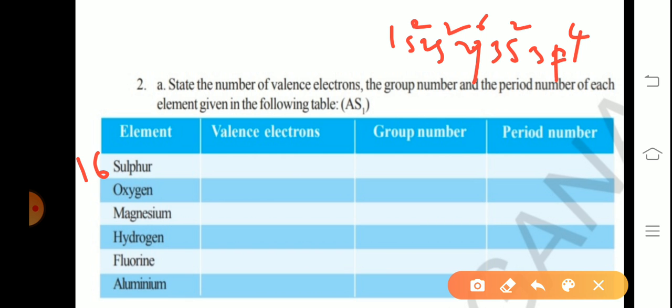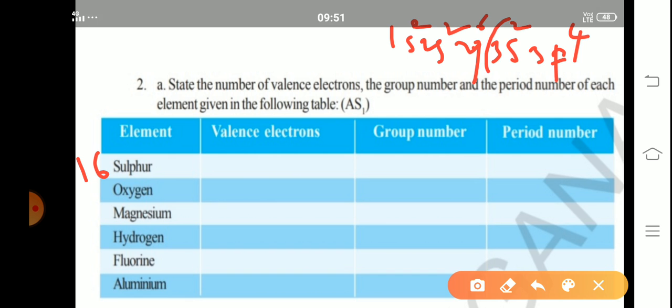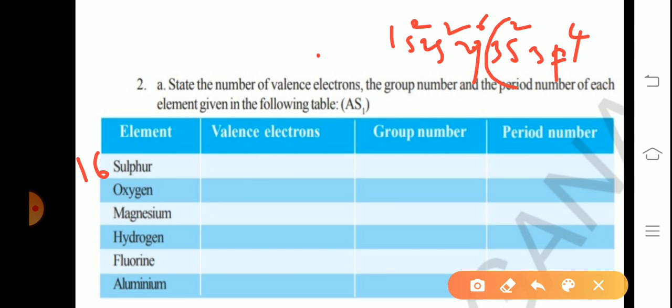The p orbital is entered, right? Consider the last two. Now you can say valence electrons: 6 valence electrons. Group number is 6, in the sense 16th group, 6th A. Period: how many shells are there? Maximum 3. So third period.